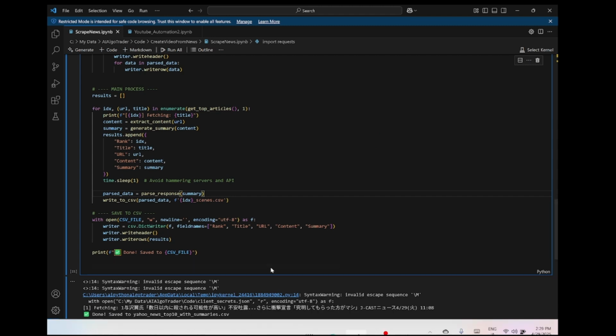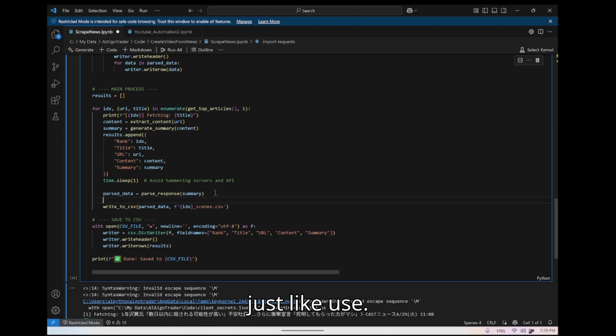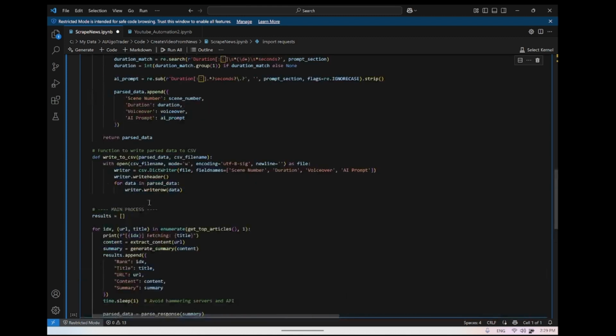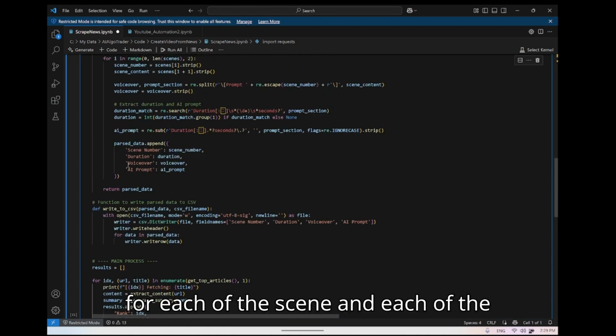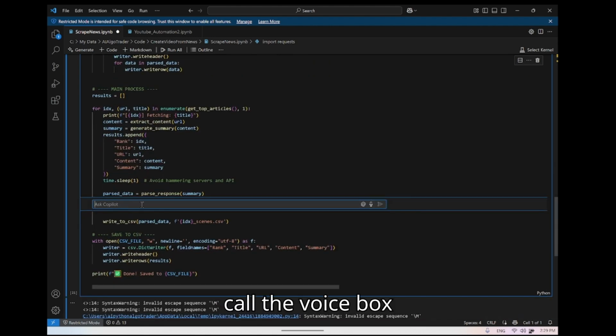For the voiceover, I could use Control I, so ask Copilot to change this script so that it uses the parse data, and for each scene and each voiceover, it would call the VoiceBox API. I'm not sure if it's an API. I think it was more like a local service, a local server.